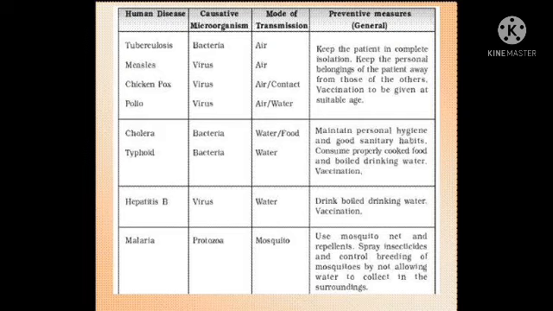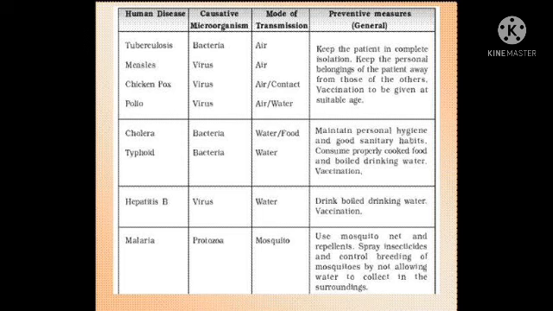The next disease is malaria. The causative organism is protozoa, and the mode of transmission is through mosquitoes. The preventive measures are to use mosquito nets and repellents, spray insecticides, and control the breeding of mosquitoes by not allowing water to collect in the surroundings. So these are the main common human diseases caused by microorganisms.